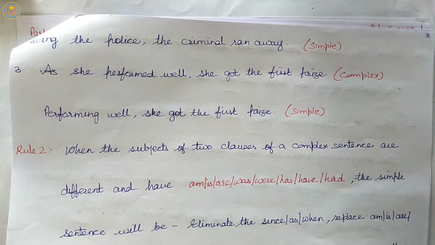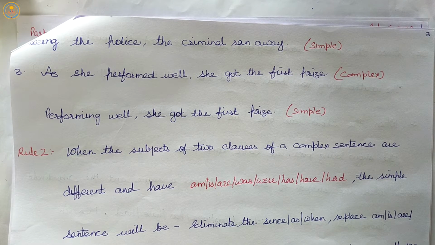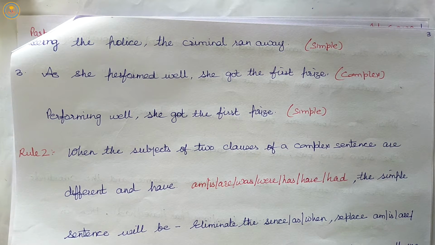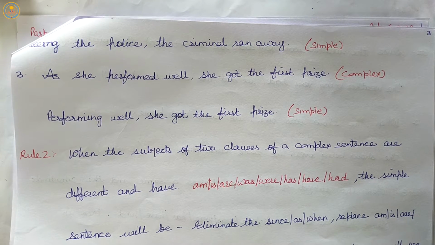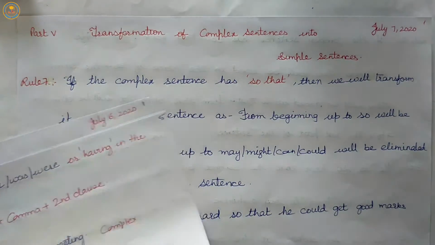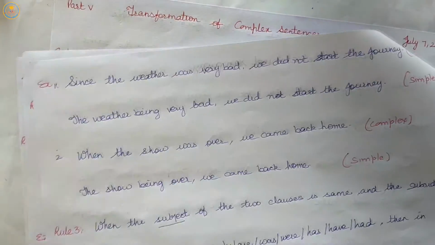And in the second rule, we read when the subjects of 2 clauses of a complex sentence are different and have is, am, are, was, were, has, have, had, the simple sentence will eliminate the since, as, when and replace am, is, are, was, were using being, or in place of has, have, had, we will use having plus the next part of the clause.